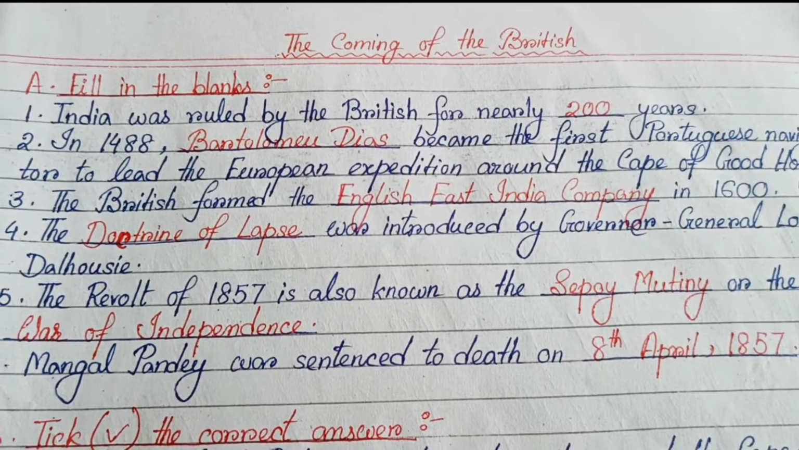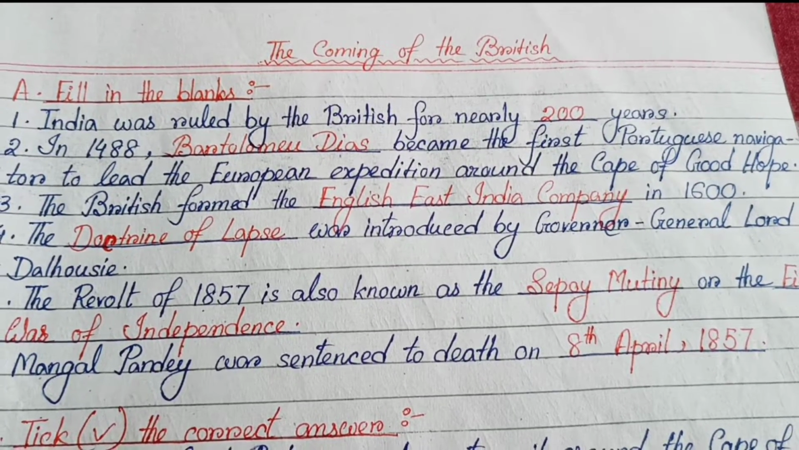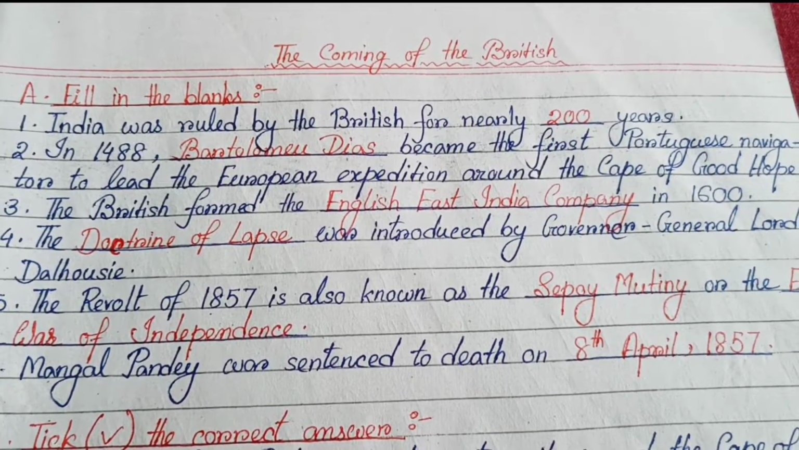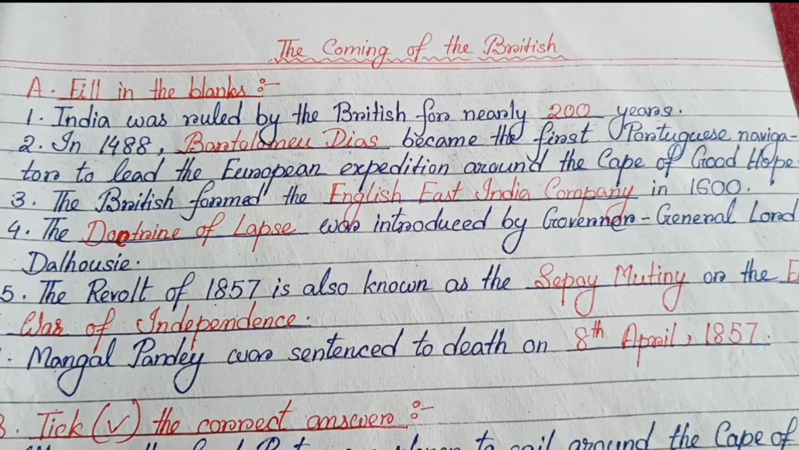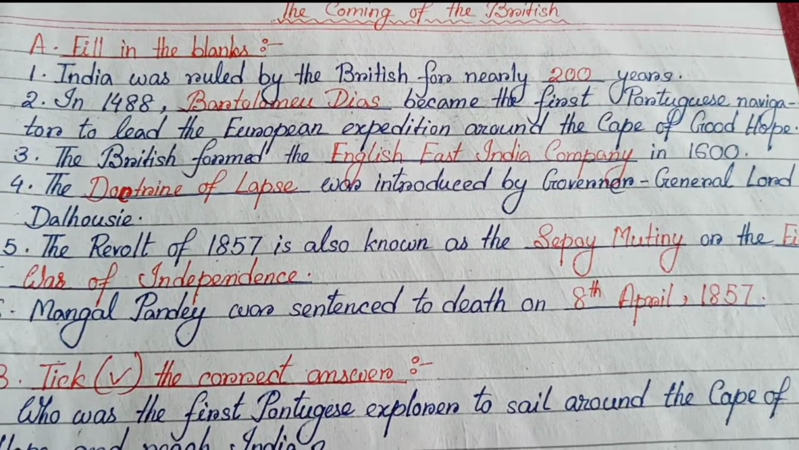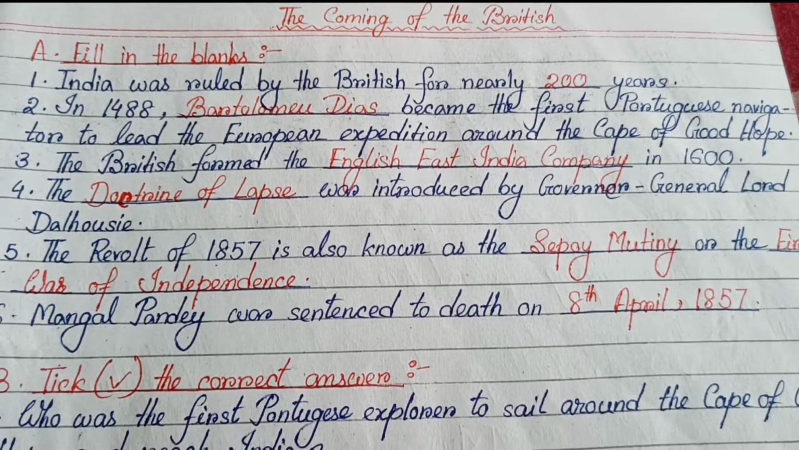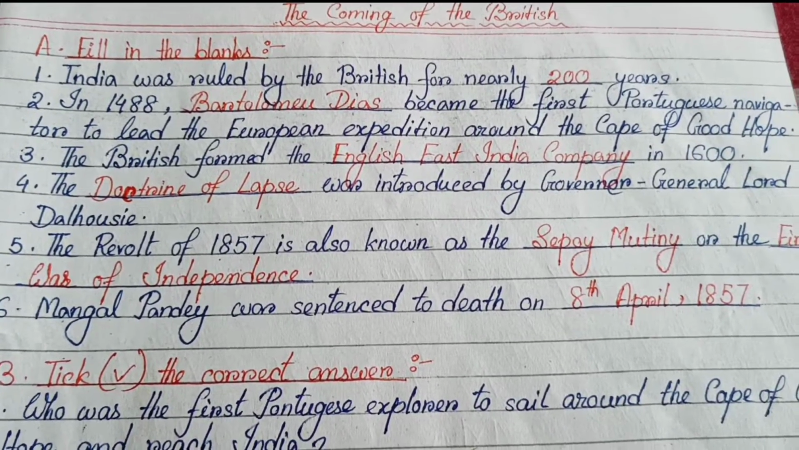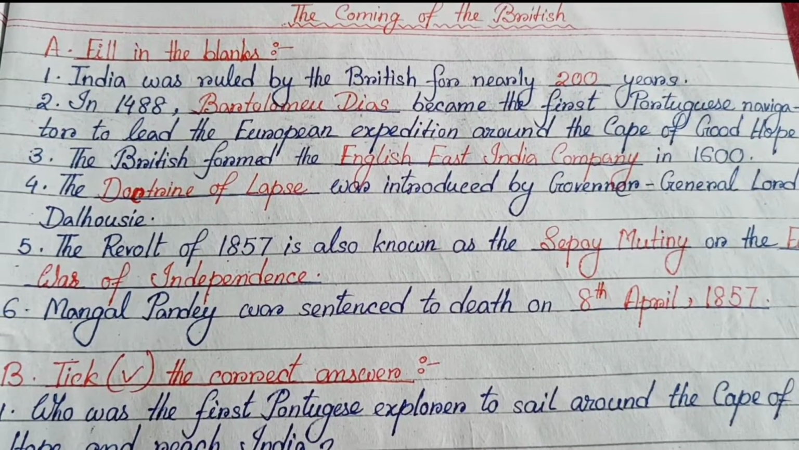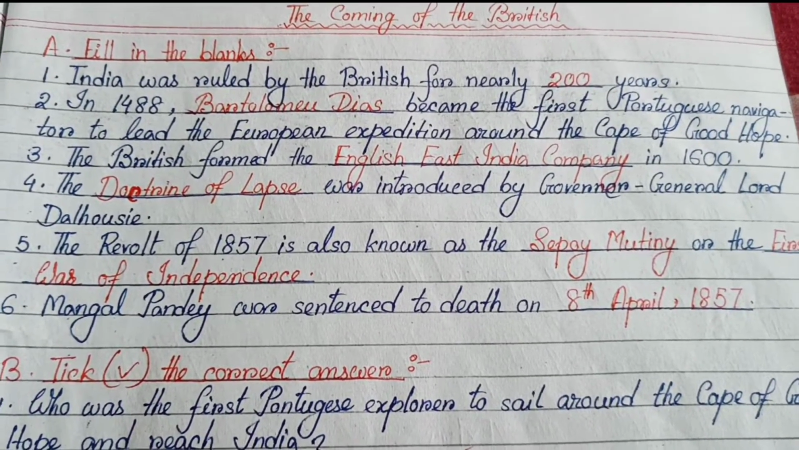Number 2, in 1488, Bartholomew Diaz became the first Portuguese navigator to lead the European expedition around the Cape of Good Hope. Number 3, the British formed the English East India Company in 1600. Number 4, the doctrine of lapse was introduced by Governor General Lord Dalhousie. Number 5, the revolt of 1857 is also known as the Sepoy Mutiny or the First War of Independence.